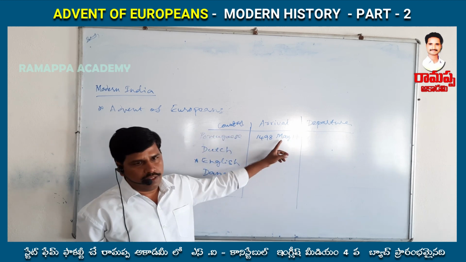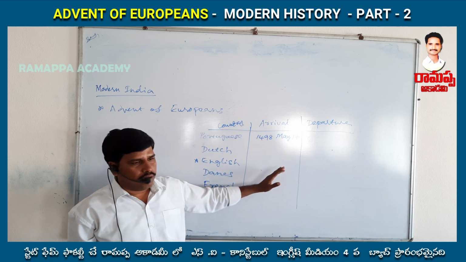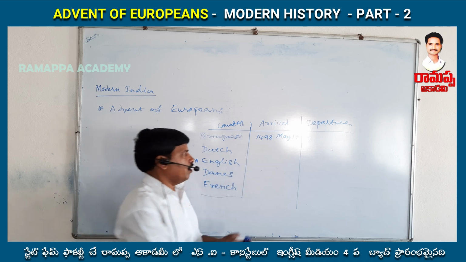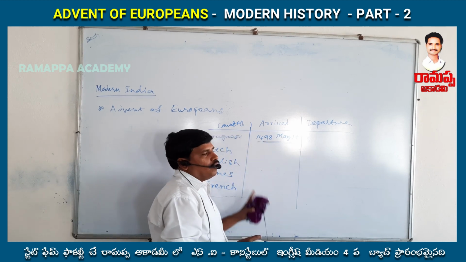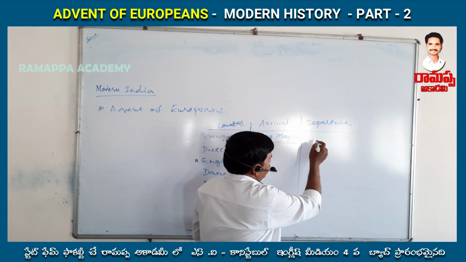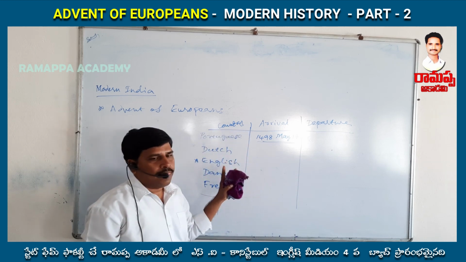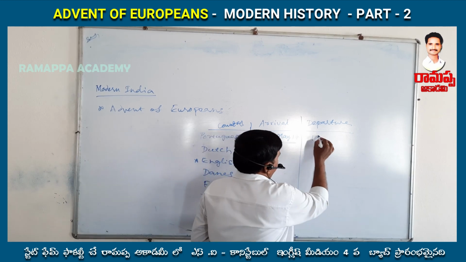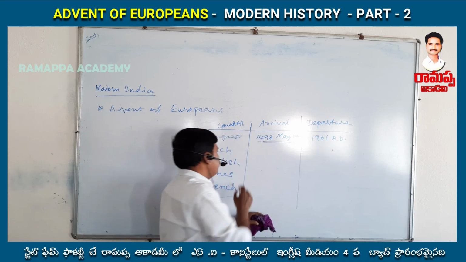The remaining countries' dates are not so important, just the years. But you must remember May 17th, when Vasco da Gama reached Calicut in India. And the departure of the Portuguese is 1961 AD.